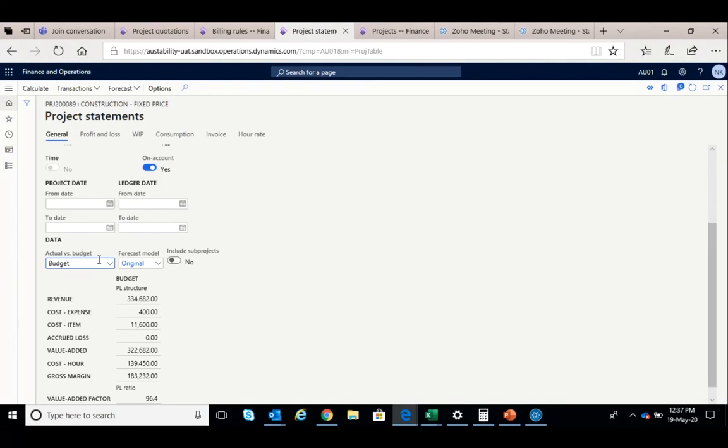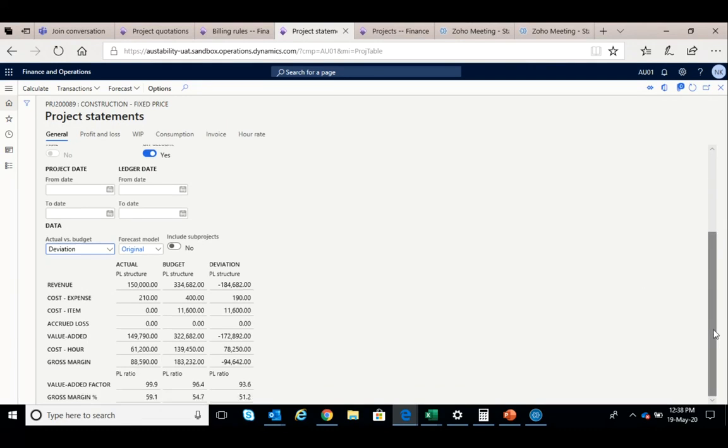Deviation. So you can see that, for the sake of this example, we have already booked some revenue and we have booked some cost. Now you can see the actual cost coming on the left side and the budgeted cost is coming in the middle, and the deviation is also specified here. So at any point of time, you can know what is the cost incurred versus budget.